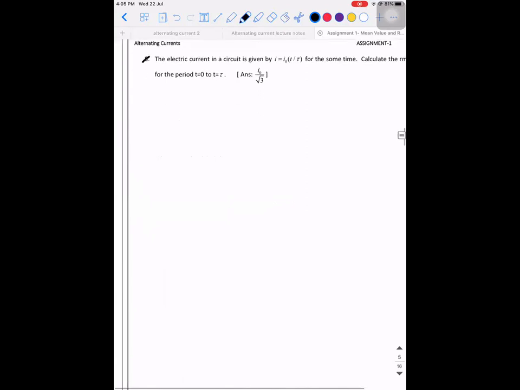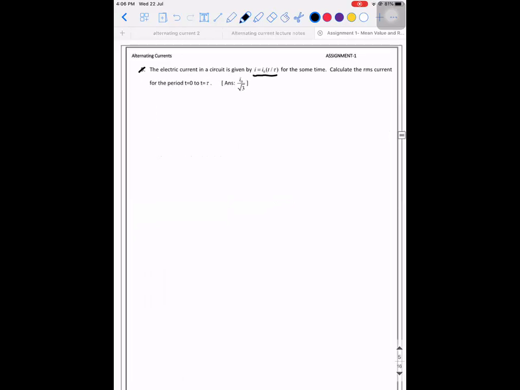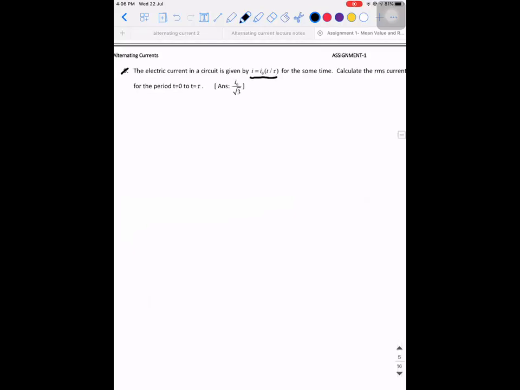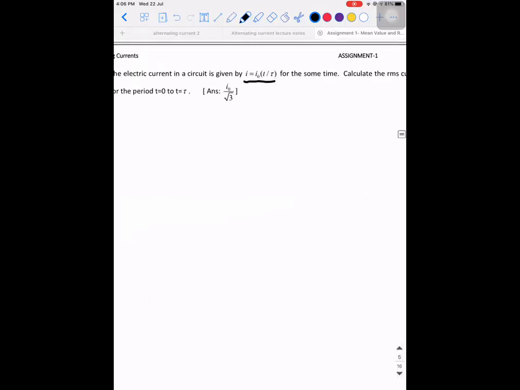So the next one. The electric current in a circuit is given by I is equal to I naught t divided by tau. Calculate the RMS current for the value t is equal to 0 to t is equal to tau. So how to do this again? You don't have a formula. You cannot write it as 0.63. Here, can I write the answer as 0.707 times I naught? No. Why? Because the time period, the cycle is changing. Because the function itself is different.